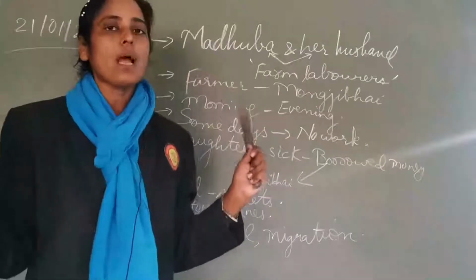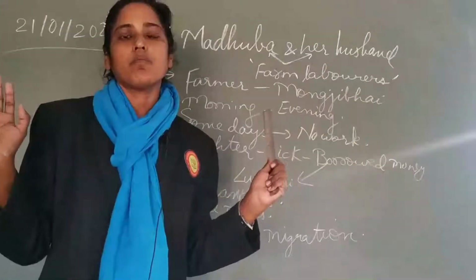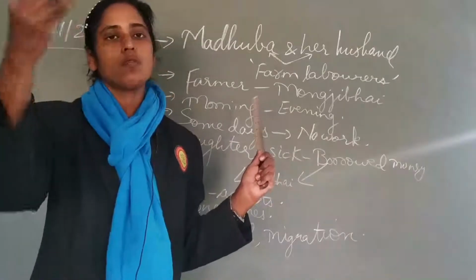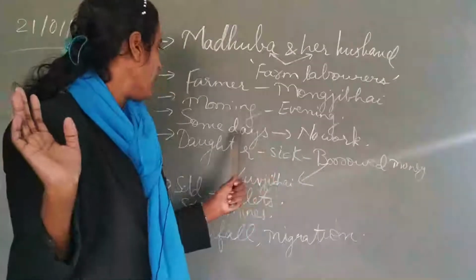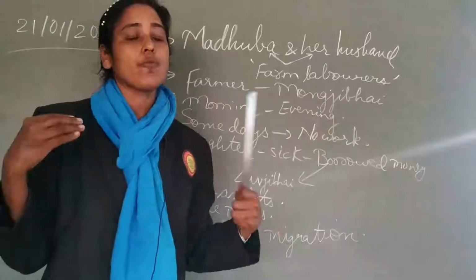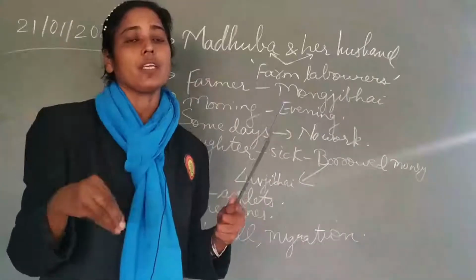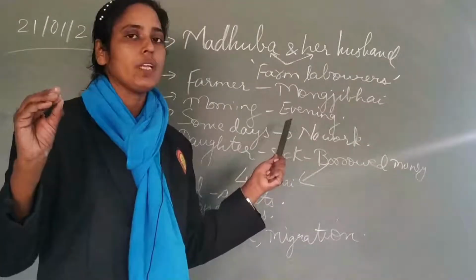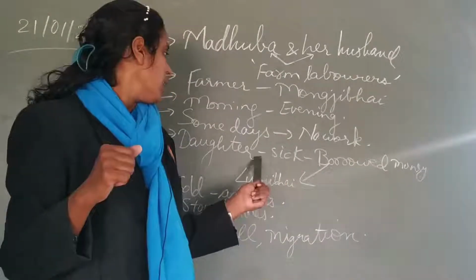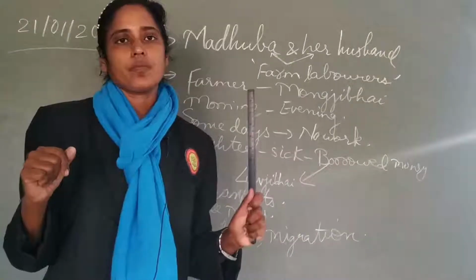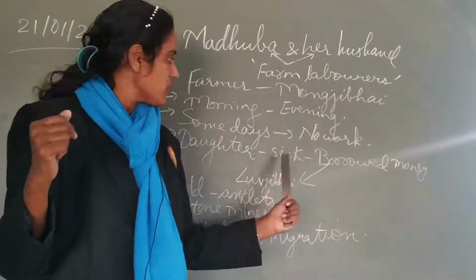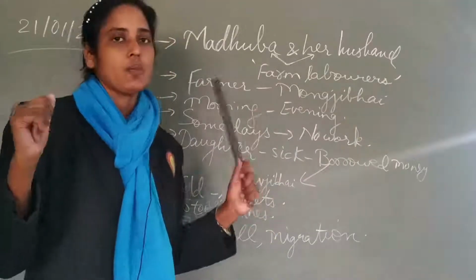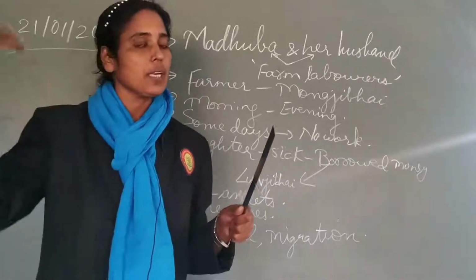But sometimes what happened? They did not have any work in the farms. Why? Because of seasonal problems, extreme rainfall, or extreme drought season, whatever can be the reason. So when they had no work, it was difficult for them to earn a comfortable living. Why? Because they had no money with them. So once during this point of time, when they had no work in the farm, the younger daughter fell sick. So now they have to treat the child. So they borrowed money. That is, Madhuba borrowed money from Lavji Bhai. And now she has to return back the money.